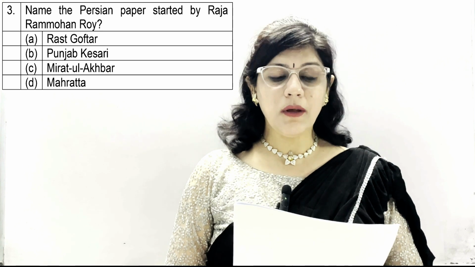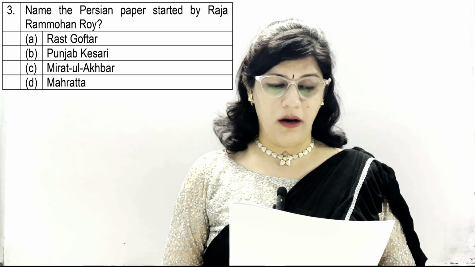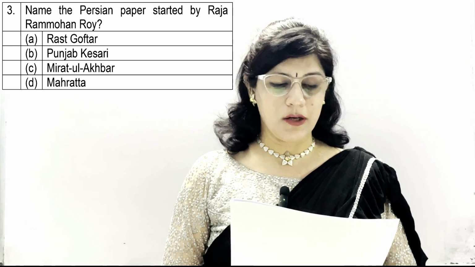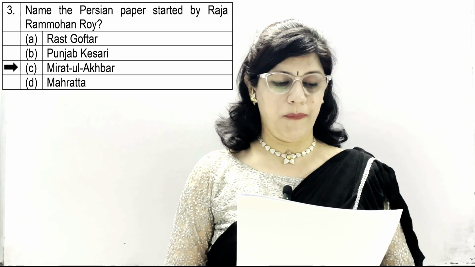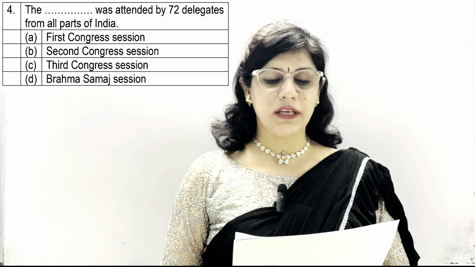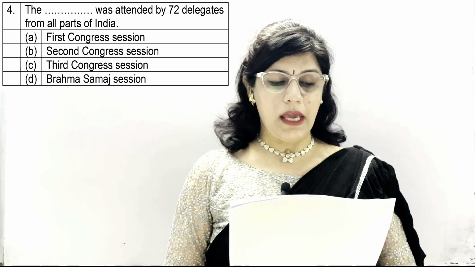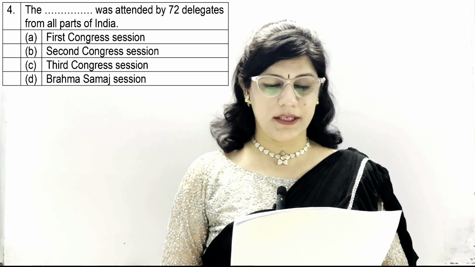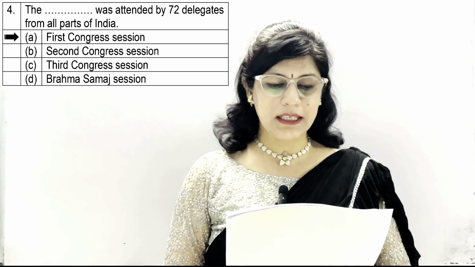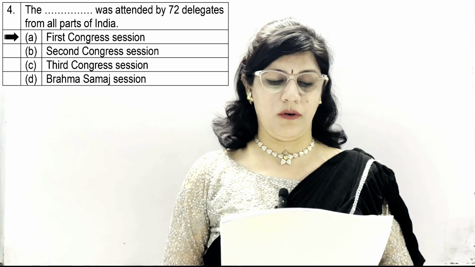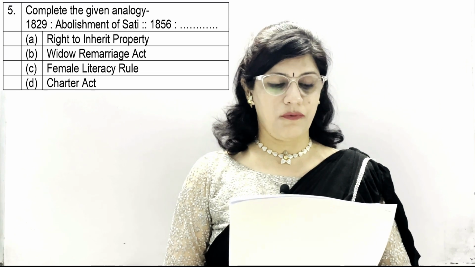Question number 3. Name the Persian paper started by Raja Ram Mohan Rai. Option A Ras Goftar, B Punjab Kesari, C Miratul Akbar and D Maharatha. Option C is correct, which is Miratul Akbar. Question 4. The dash was attended by 72 delegates from all parts of India. A. First Congress session, B. Second Congress session, C. Third Congress session and D. Brahma Samaj session. So option A is correct, which is First Congress session, which was attended by 72 delegates from all parts of India.